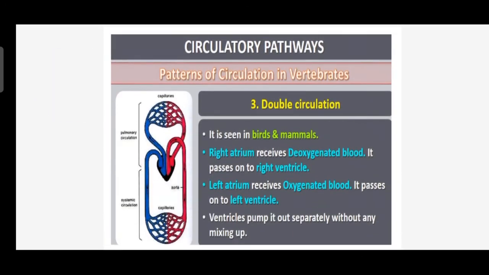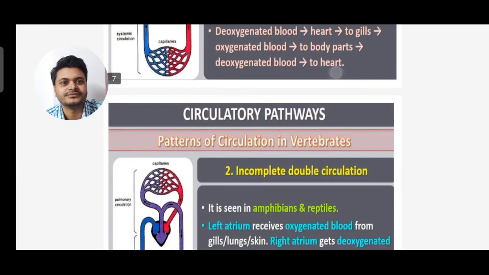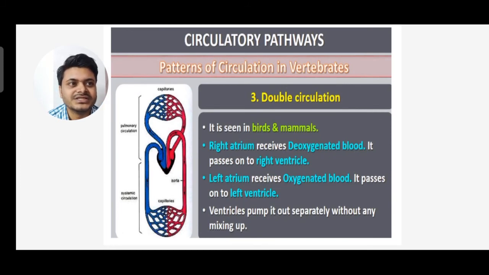Now let's see double circulation. It is seen in birds and mammals. The right atrium receives deoxygenated blood and passes it onto the right ventricle. The left atrium receives oxygenated blood and passes it onto the left ventricle. The ventricles pump it out separately without any mixing up. You can see no mixing of blood is taking place; the deoxygenated and oxygenated blood are separated. That's why it is called double circulation. In incomplete circulation there is a mixing. So double circulation is seen in birds and mammals.